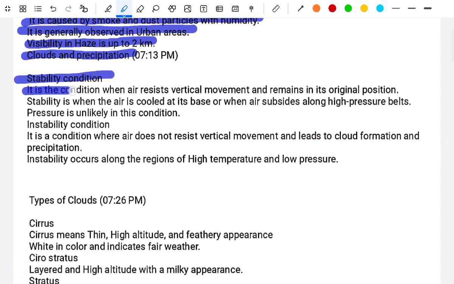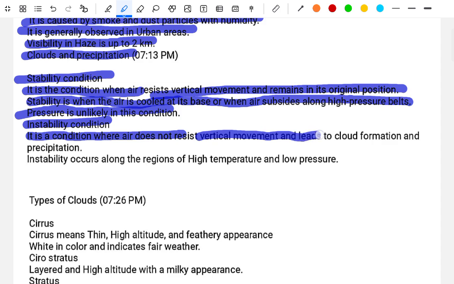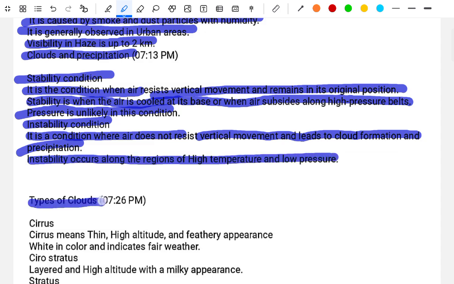Stability condition. It is the condition when the air resists vertical movement and remains in its original position. The stability occurs when the air is cool at the base or the air is subsiding along a high pressure belt. Precipitation is unlikely in this condition. The instability condition. It is the condition where the air does not resist vertical movement and leads to cloud formation and precipitation. The instability occurs along the regions of high temperature and low pressure. The types of clouds.